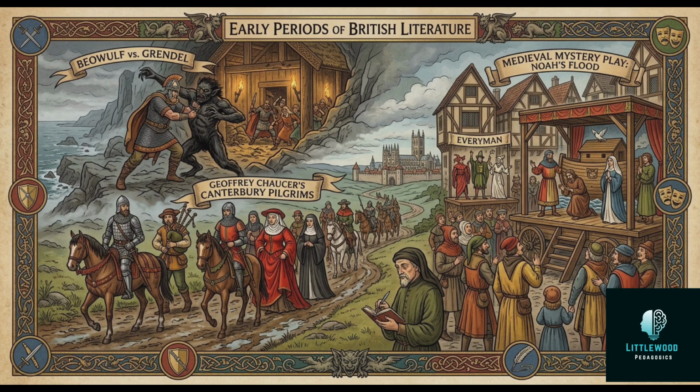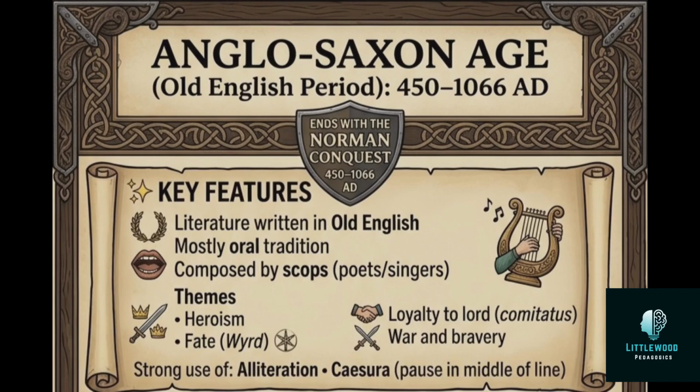So let's begin. Anglo-Saxon Age is also called the Old English period. It lasted from 450 AD to 1066 AD, and it ends with the Norman Conquest of 1066. During this time, literature was written in Old English and most works were part of the oral tradition. The poems were performed by scops. Scops means the poet singers.